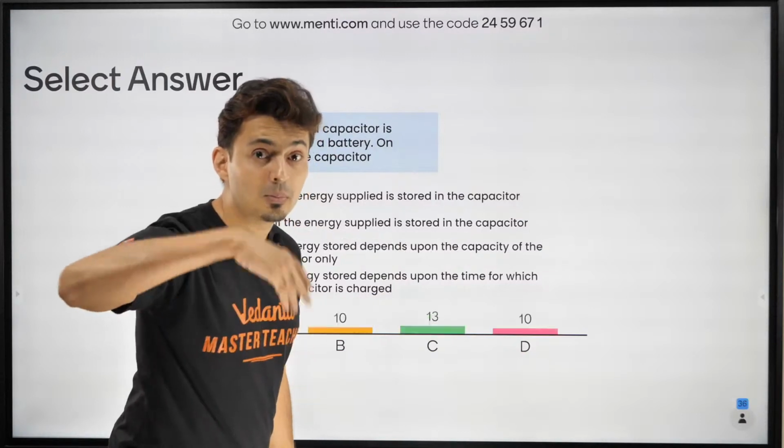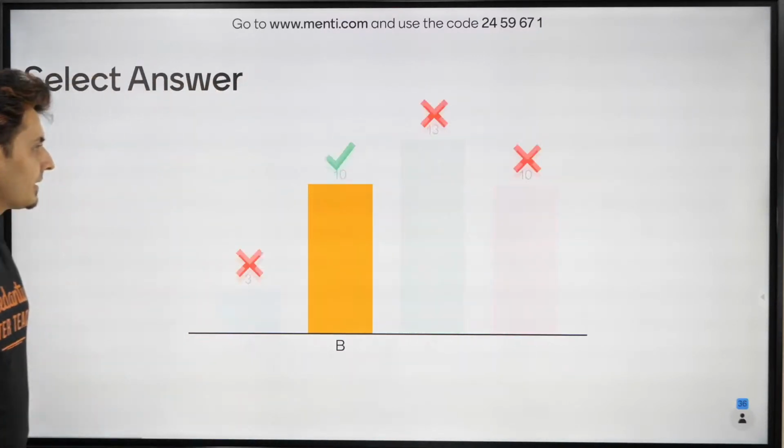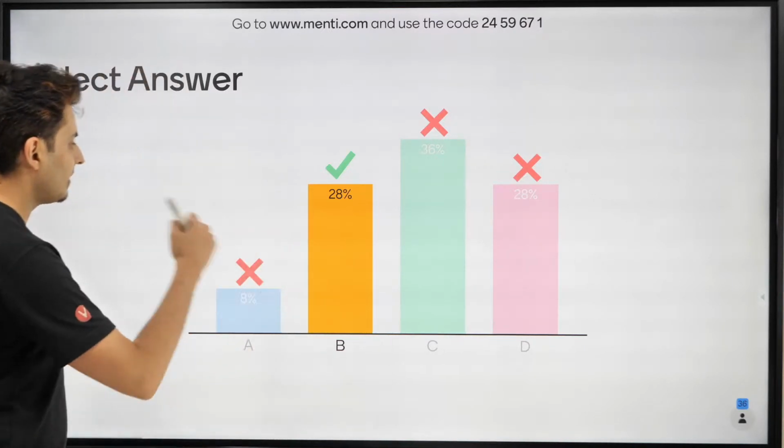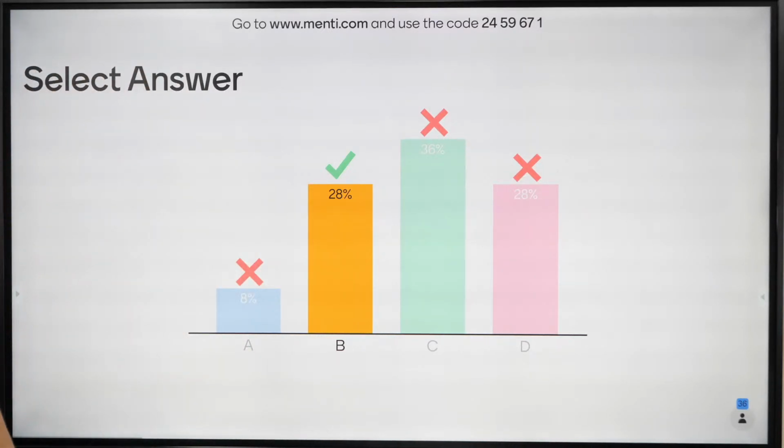This is only the second question. More 8 questions to go. Let's see how many of you got it. Whooping! 28% got it correct. Excellent. And let's see how to solve this question.